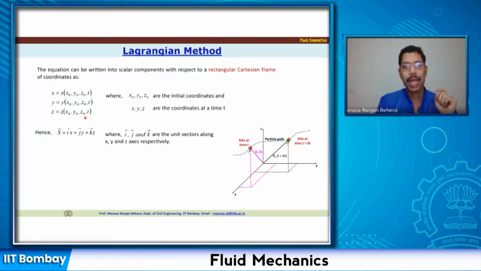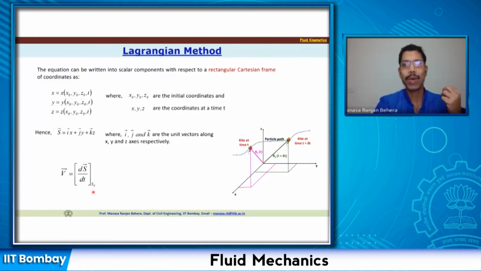So S is given like this, and I can write down the velocity now, that is v equals ds by dt. We know the velocity is your distance per time. So ds divided by dt is your velocity vector, and that you are calculating with reference to S0, that is the initial position.